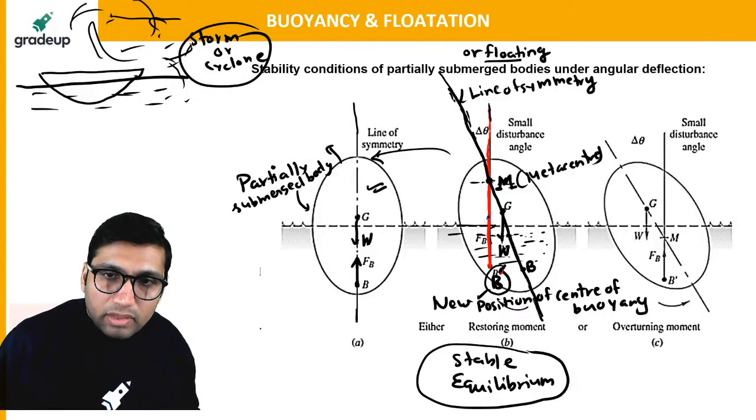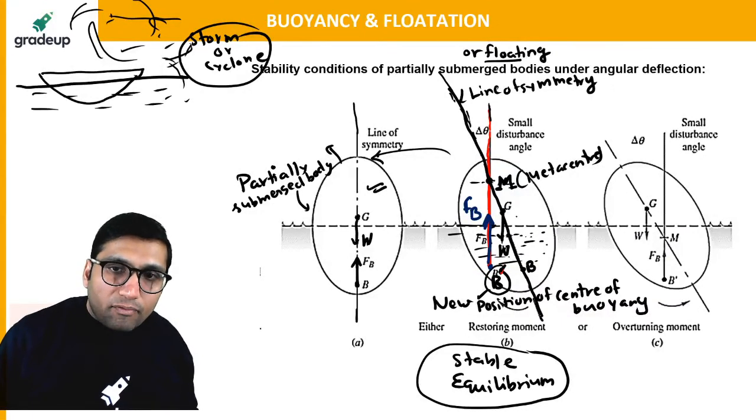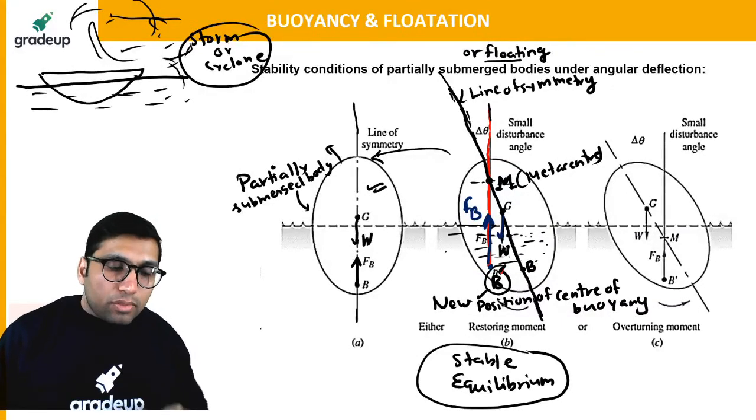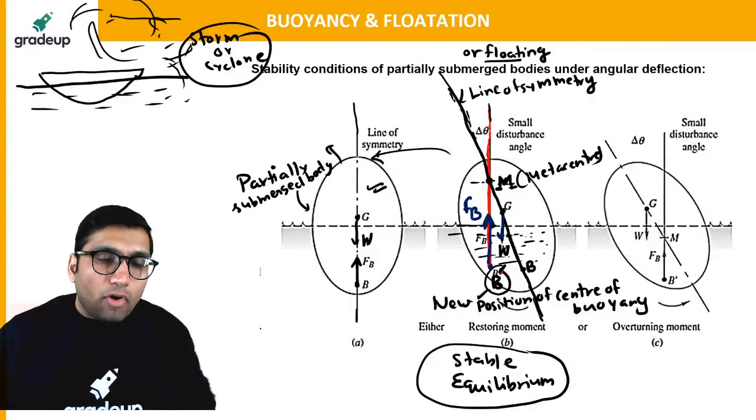For the new position of center of buoyancy, the force of buoyancy will be acting at this point, and the weight is acting along this line. So these two things will be forming a couple.